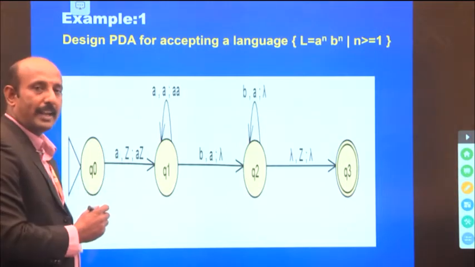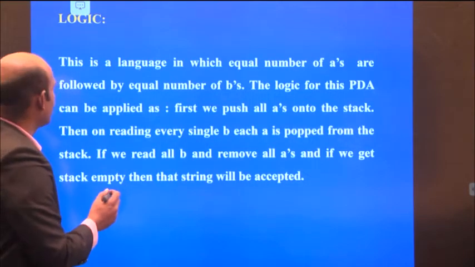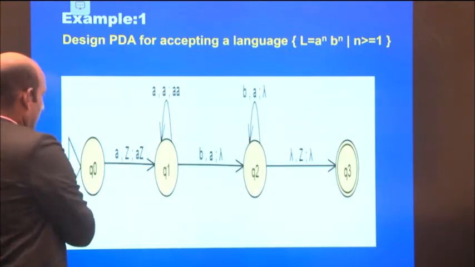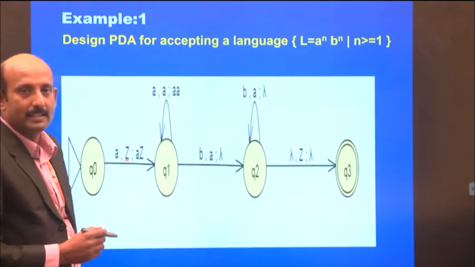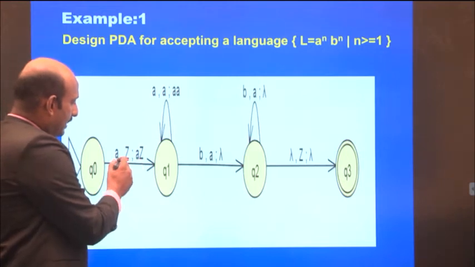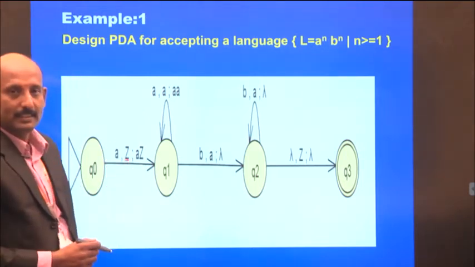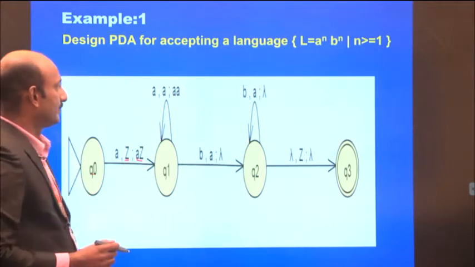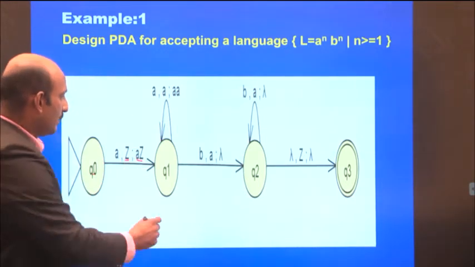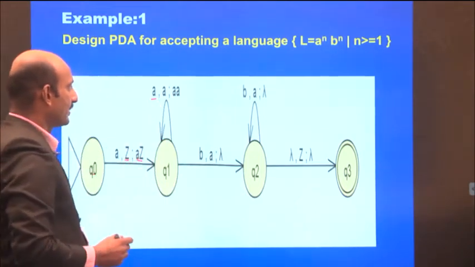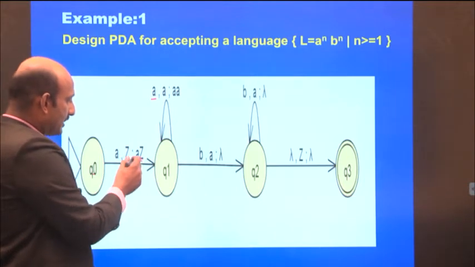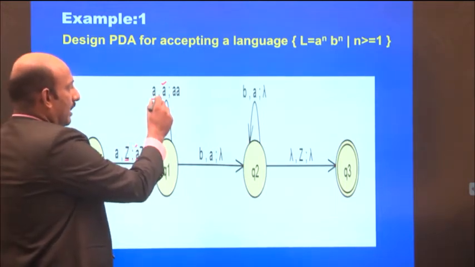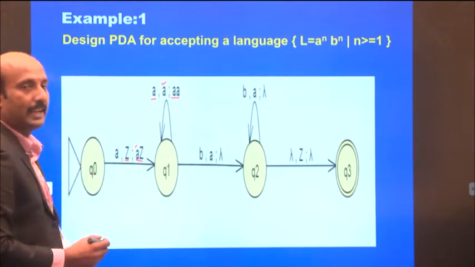Initially the stack contains Z, the empty marker. When reading the input A, it is pushed onto the stack, and there is a transition from Q0 to Q1, A Z. Next, for state Q1, if you apply the input A, with A on top of the stack, this A is also pushed onto the stack.